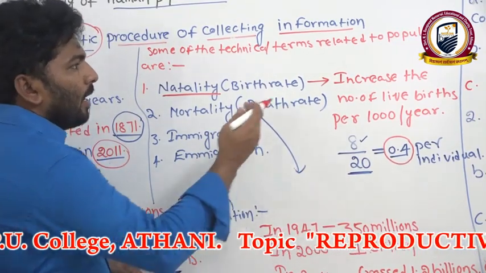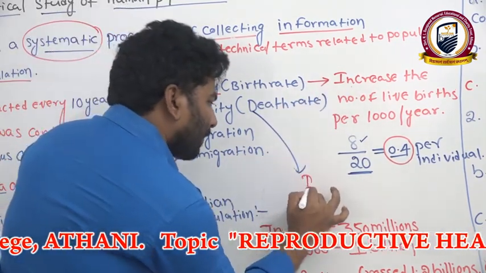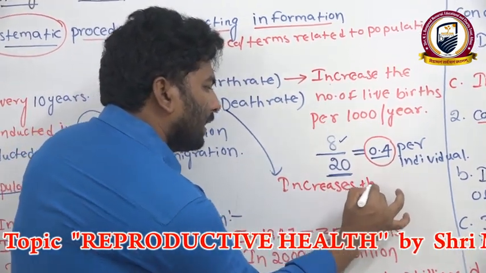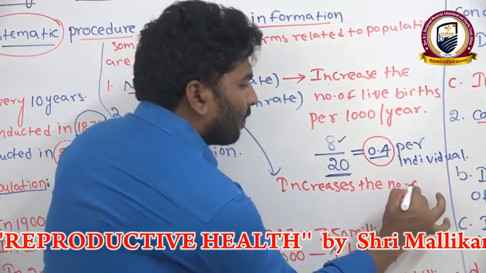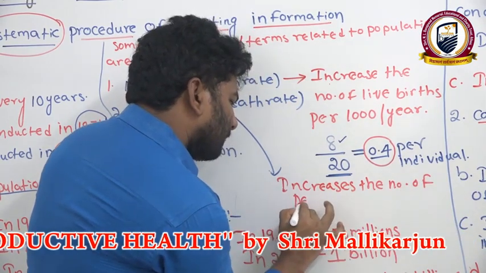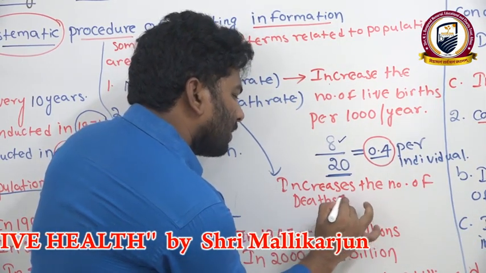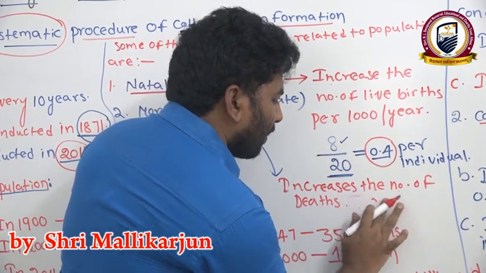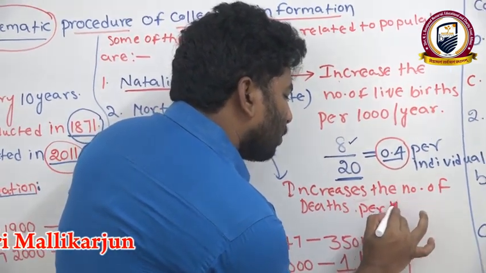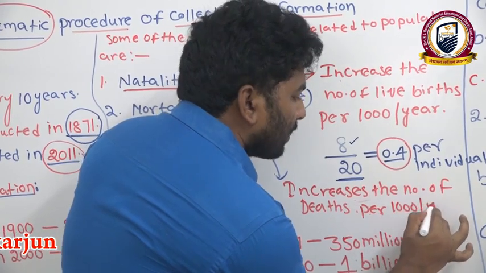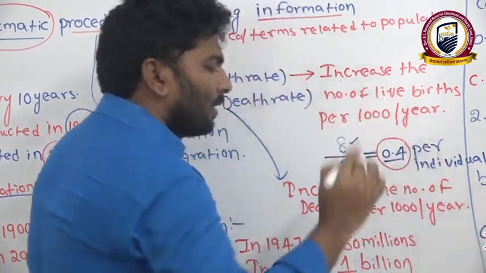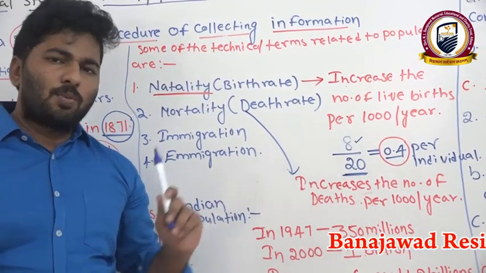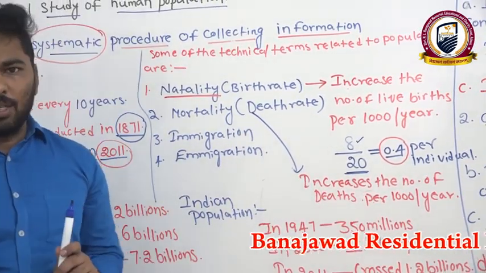Now we can see the number of deaths per thousand individuals per year. We can consider it as mortality. Same as this one, we can calculate the death rate also.